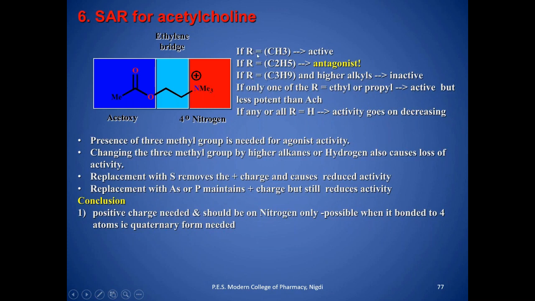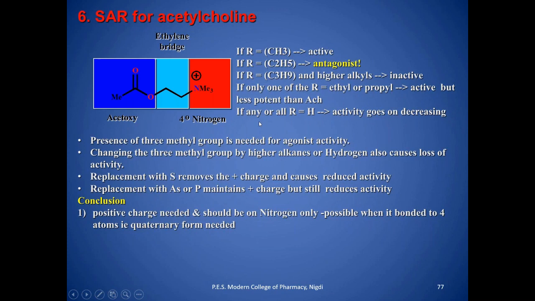So if all R are CH3, then it is active. Then if R is C2H5, it is an antagonist, meaning it directly reverses the activity. If R is C3H7 or a higher alkyl, then they are inactive. If only one of the R is ethyl or propyl, then it is active but less potent than acetylcholine.